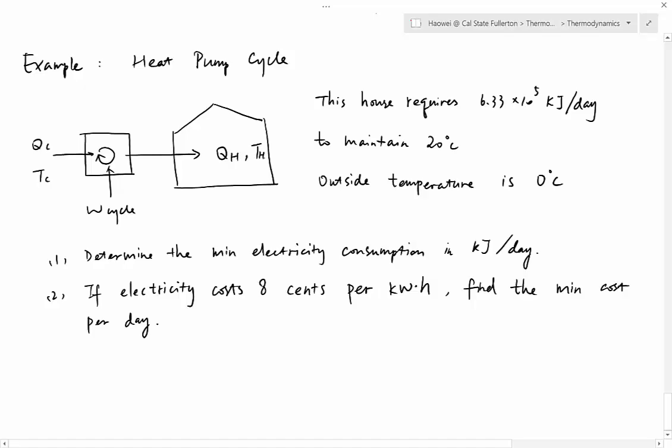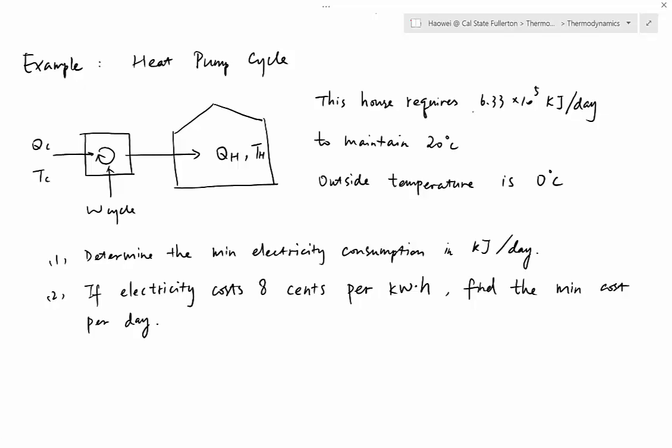This will not happen unless you pay. So what we pay is W cycle, electricity. This house requires 6.33 times 10 to the fifth kilojoule per day. This is how much energy is required if we want to maintain a house at 20 Celsius, which is a very comfortable temperature for us. And then we know the outside temperature is 0 Celsius.